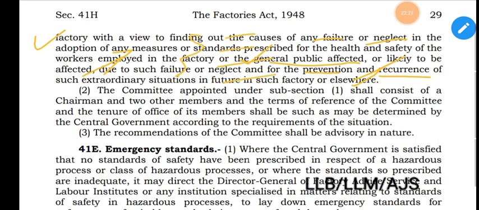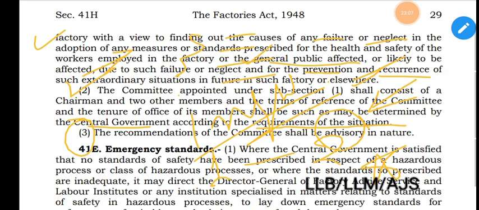Then section 41D subsection 2. The committee appointed under subsection 1 shall consist of a chairman and 2 other members. 1 chairman, 2 other members, and terms of reference of the committee and tenure of office of its members shall be such as may be determined by the central government according to the requirements of the situation. That's all. Then subsection 3 provides the recommendation of the committee shall be advisory in nature. This is important. It is merely advisory in nature. The inquiry committee shall only advise, and it cannot give any binding decisions. Just like the site appraisal committee also, its function is advisory, recommendation, and advice.